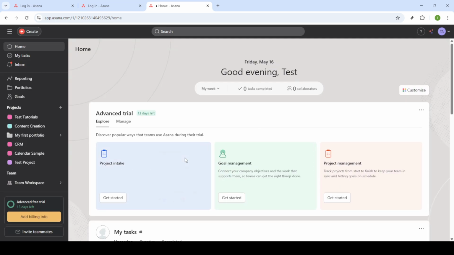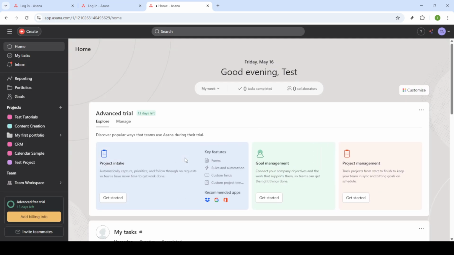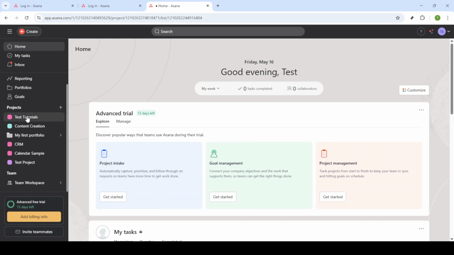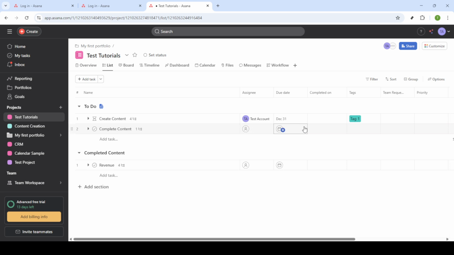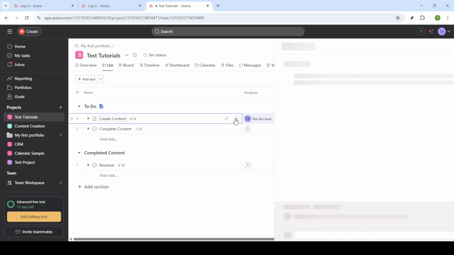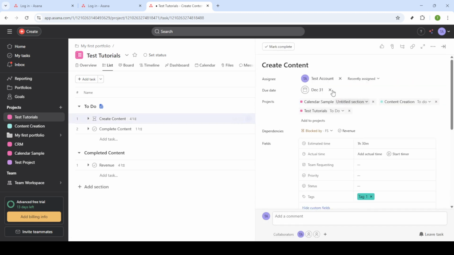If you're managing multiple projects and find yourself on a specific project's page, you can also add team members from there. Simply click on the Details section and navigate to the Assignee field. Here you'll have an option to invite teammates via email. Click it, enter the email address of the person you want to invite, and then send the invitation.